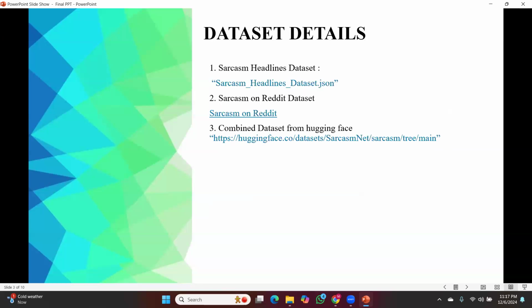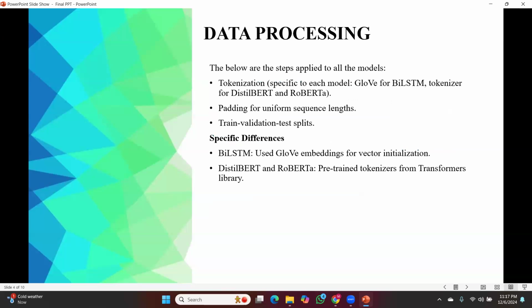The datasets we used are mentioned here, and below are the data processing steps applied for this model. For tokenization, we use GloVe for BiLSTM and the tokenizer for DistilBERT and RoBERTa, whereas padding is for uniform sequence lengths, along with train, validation, and test splits. For the specific differences, BiLSTM used GloVe embedding for vector initialization, whereas pre-trained tokenizers from the Transformers library are used for DistilBERT and RoBERTa.